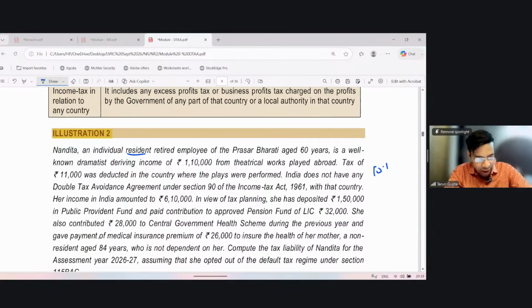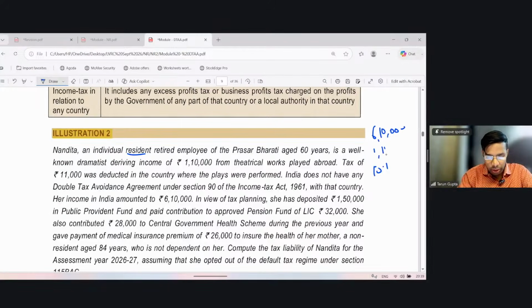India does not have any DTAA under section 90 with that country. So this is a case of section 91, because India does not have a DTAA with the country. Her Indian income is 6,10,000 and foreign income is 1,10,000.